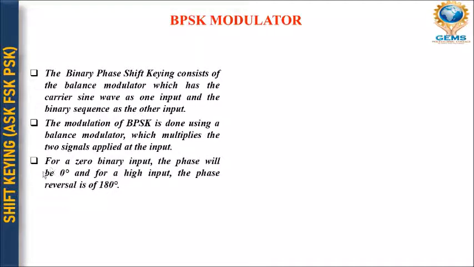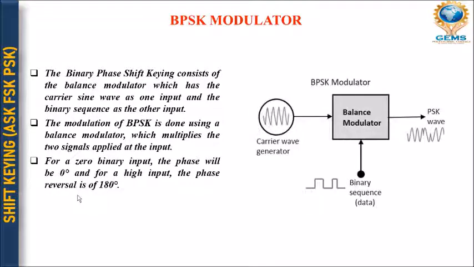So for a zero binary input, the phase will be 0, and for a high input, the phase will be reversed, that is 180 degrees, right? As I have already discussed, there are two-phase PSK, 0 is for 0 degree and 1 is for 180 degree.